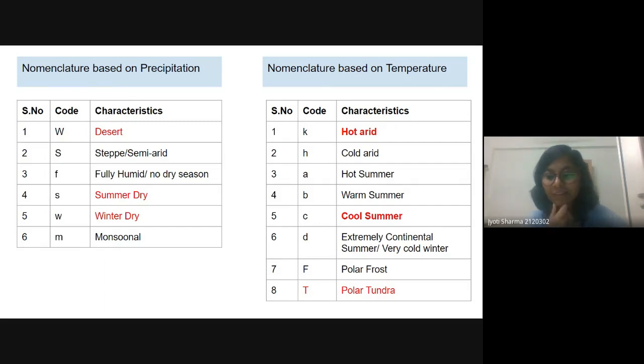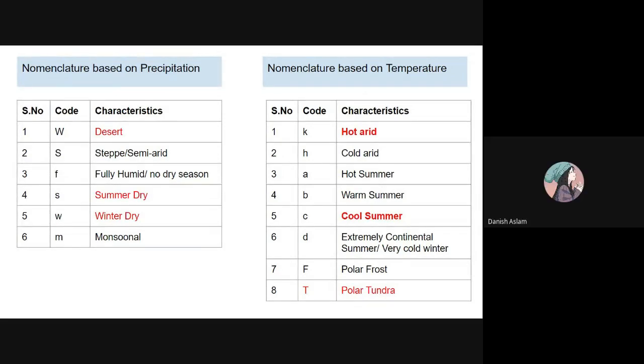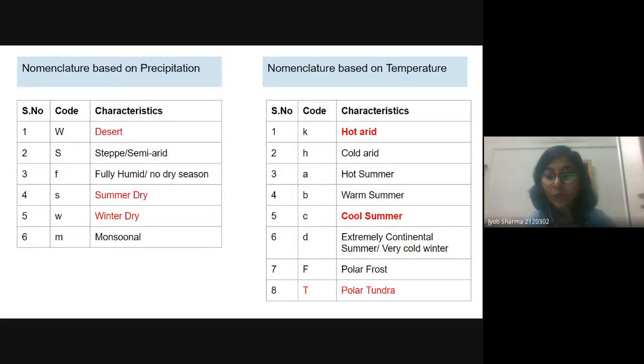Please clarify it, and in the next session you can tell me what the difference between hot and warm summer is. Okay, Danish. Ma'am, I just want you to explore more about this hot and warm summer, because somewhere I found the definition of 22 degrees Celsius and you are talking about 40 or 45 degrees Celsius. Can you please clarify and tell me in the next session? Okay, ma'am, I can explore it more.